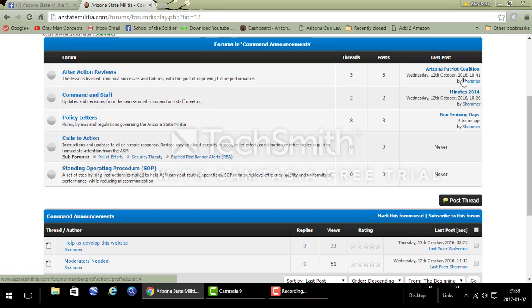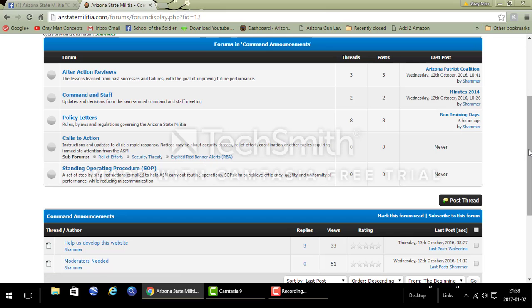These are the titles of the posts here. So this one is Arizona Patriot Coalition. This shows when it was posted and who did it. And you can see here in calls to action, we have another set of subcategories that we've just started doing: relief efforts, security threats, and expired red banner alerts that we'll be updating.